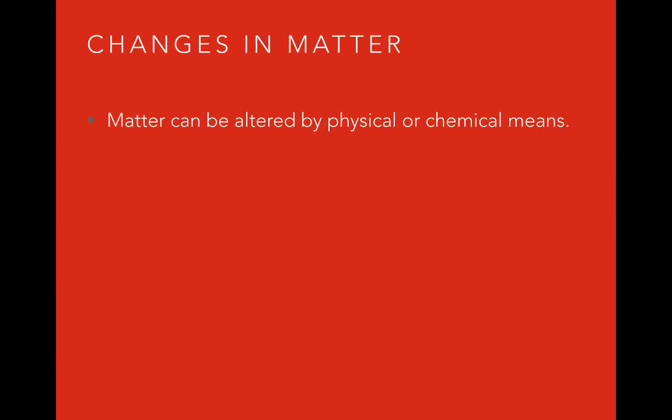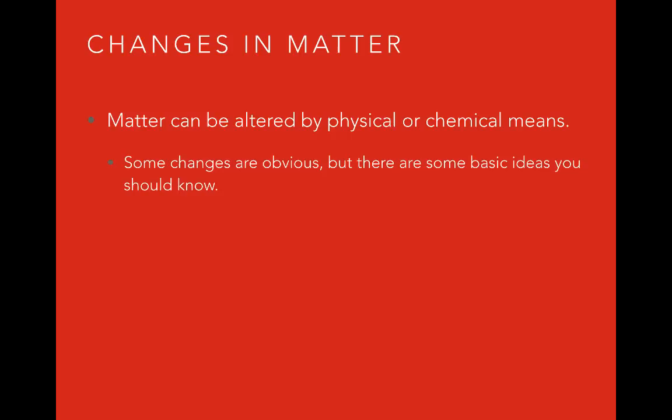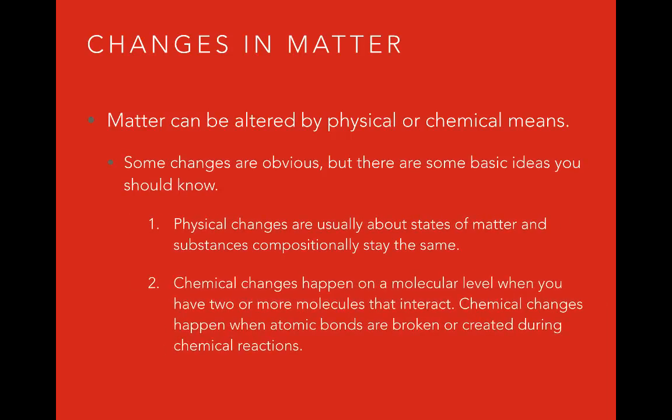As we learned in the first video, matter can be altered by physical or chemical changes. Here are some basic ideas you should know about the two. Physical changes are usually about states of matter, and substances compositionally stay the same. Chemical changes alter the substance compositionally by breaking or creating bonds during a chemical reaction.